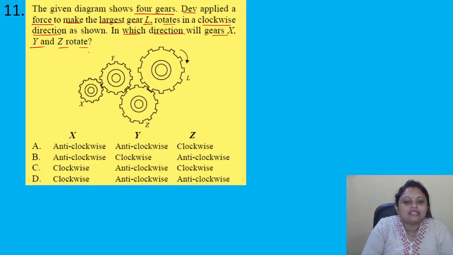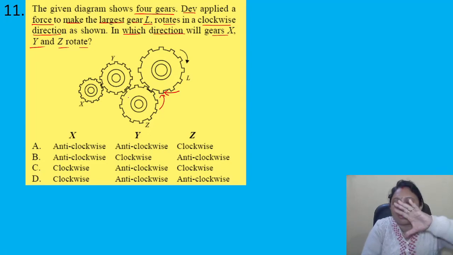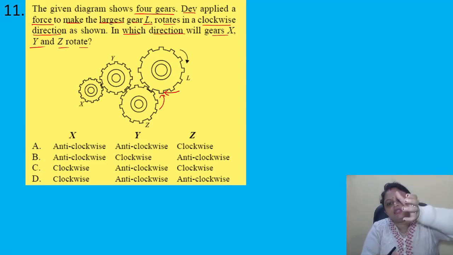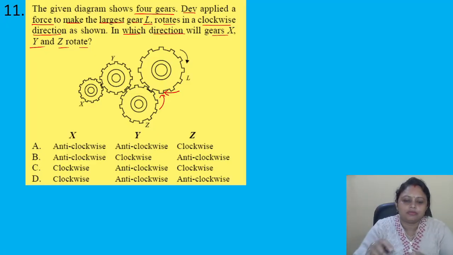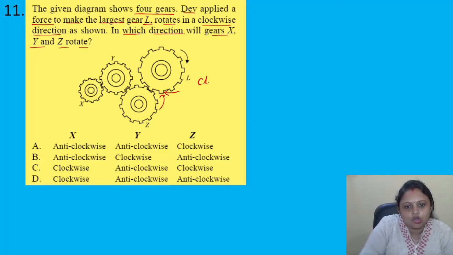Okay, so the largest gear L will rotate in a clockwise direction. Since all of these are connected, if it is moving like this, the gear connected to it moves in the opposite direction. So L is clockwise, then Z will be anti-clockwise.